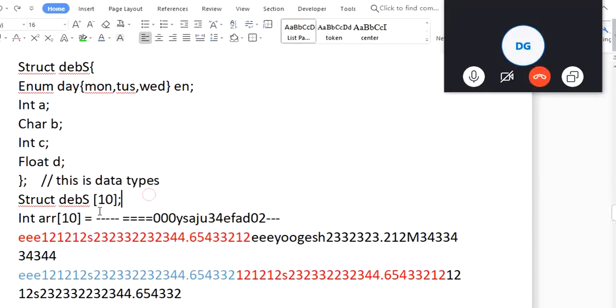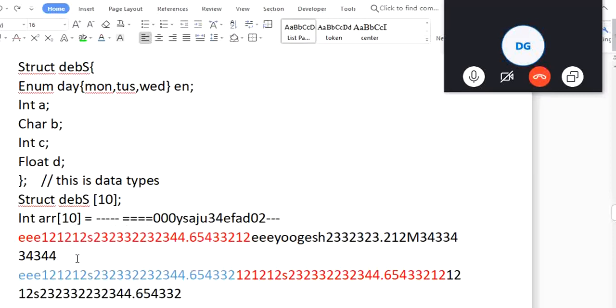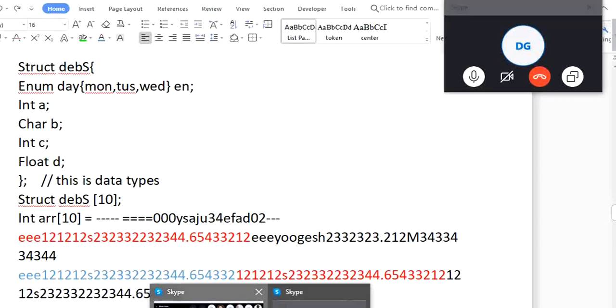So the question is, can we have different data types in the array? So this is one data type and this is another data type. I am sure everyone will say no now. Anybody still yes?